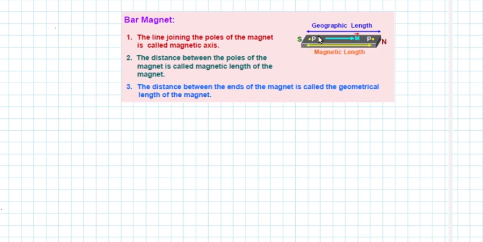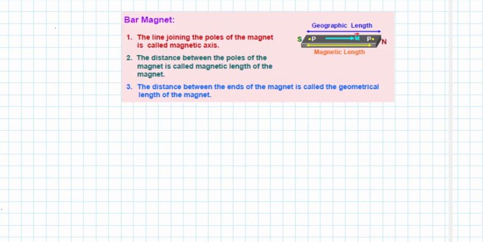And what is a pole? Pole means it is the point where the magnetism is concentrated. So this is the point where the south pole is concentrated, and this is the point where the north pole is concentrated. And the line joining these two poles is called the magnetic axis,